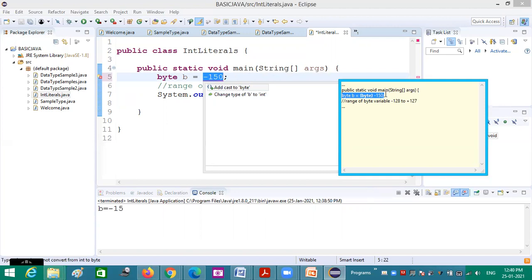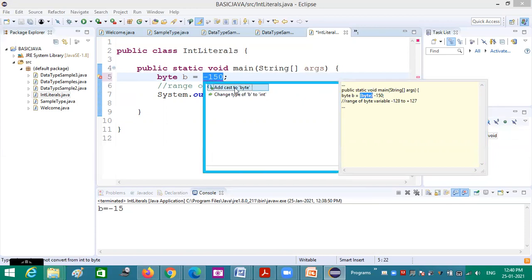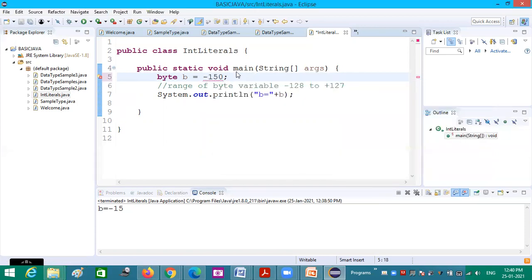In industry, generally the program developers will use the IDE. So byte b equal to manual typecasting of byte 150. That is the suggestion it is giving. If we do manual typecasting, this will truncate the value. I'll tell you what truncation means: it shrinks the value according to the number of bits that can be accommodated in byte. That will be assigned here. We shall see what value gets printed.